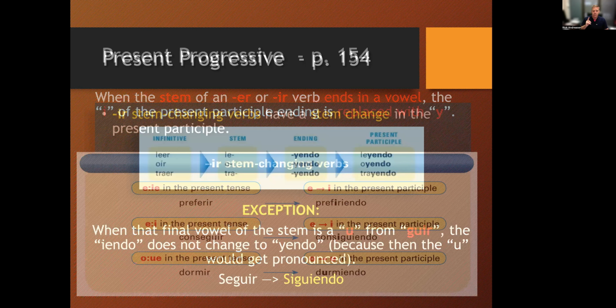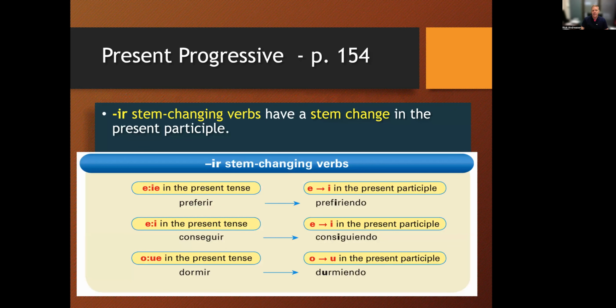If it's stem changing in the present tense, it's going to be stem changing in the present participle, a little bit differently. E to IE is only going to go to E to I. That's for ER and for IR verbs both. So if it's IE stem changing, it's going to stay the E, and instead of going to IE, it's going to go just to I. And if it's E to I, it's going to stay E to I. And if it's O to UE, it's going to be just O. Okay, and these are only for IR stem changing verbs.